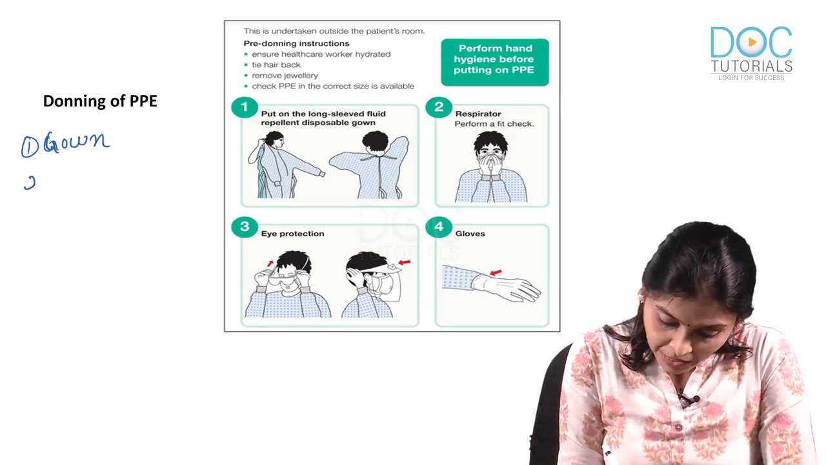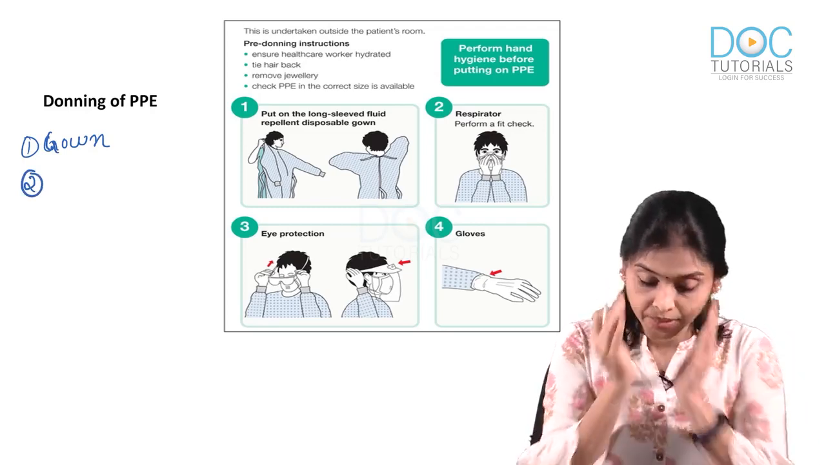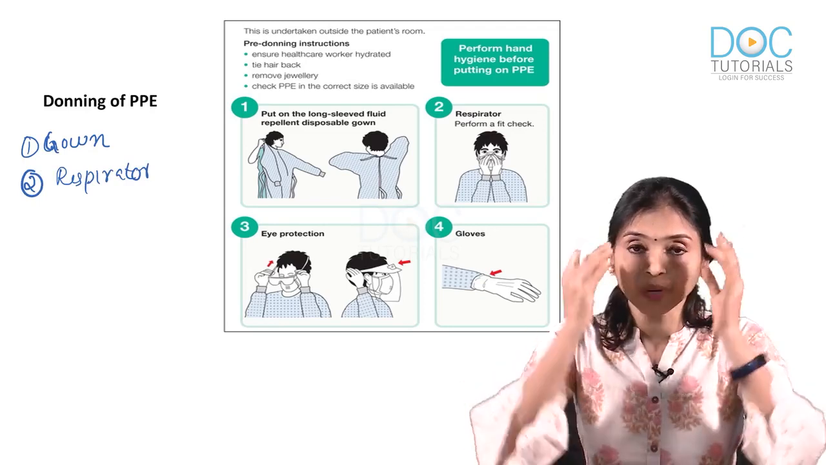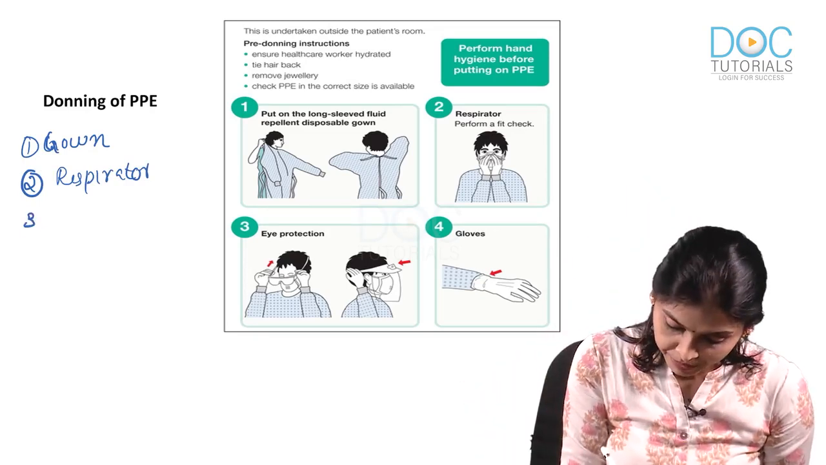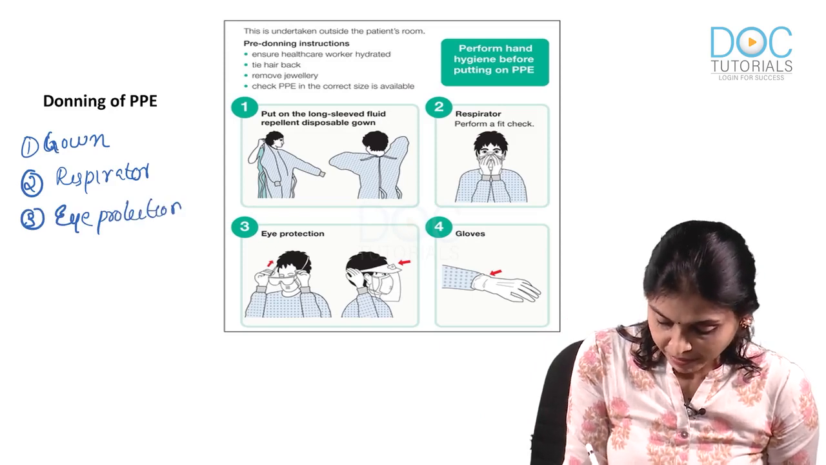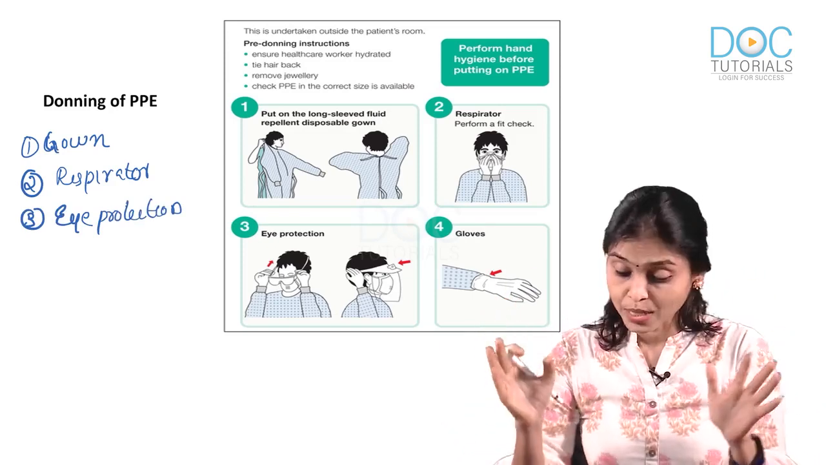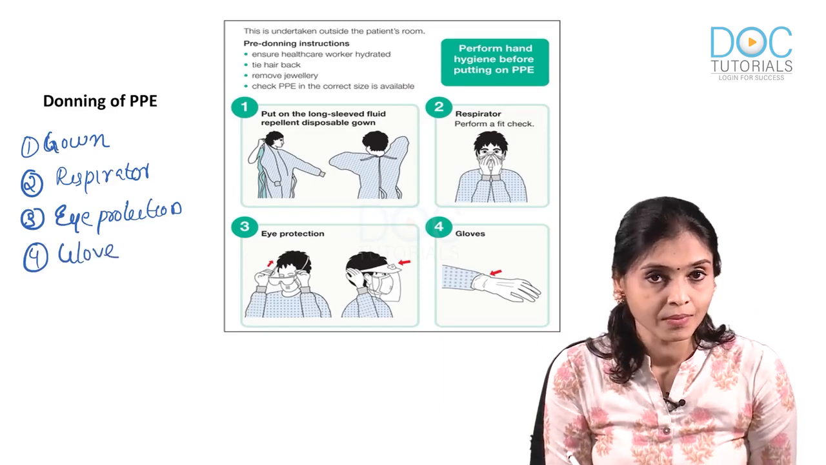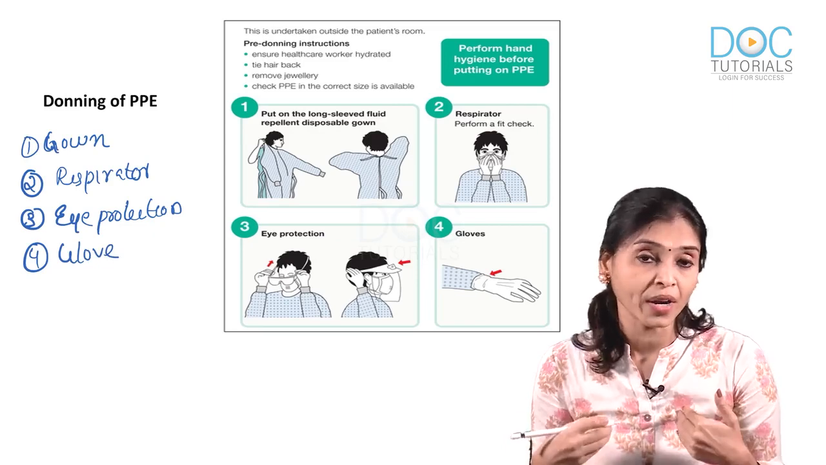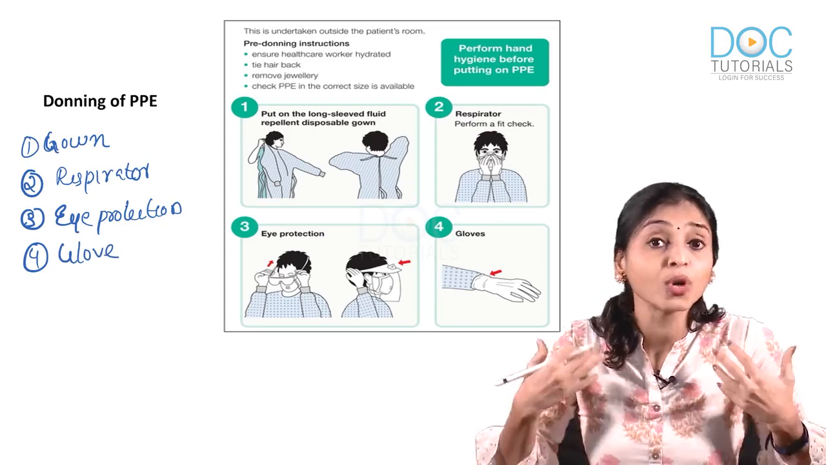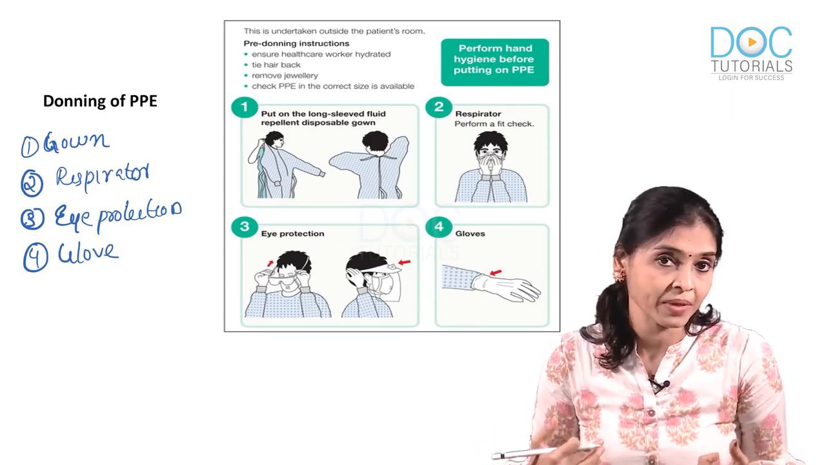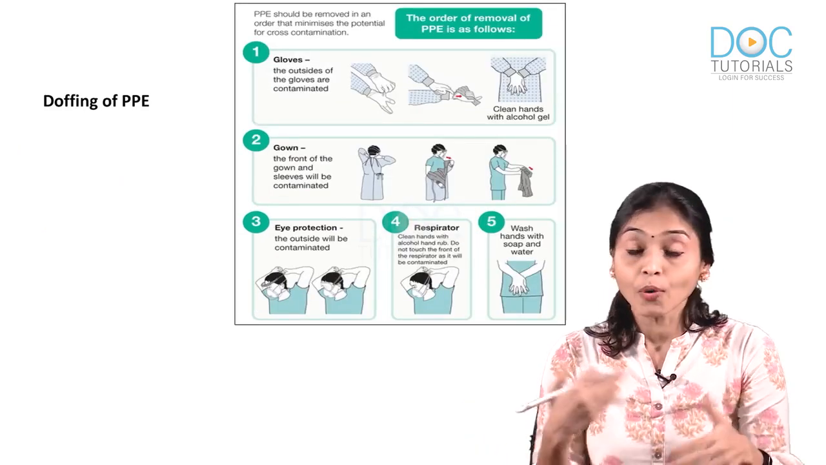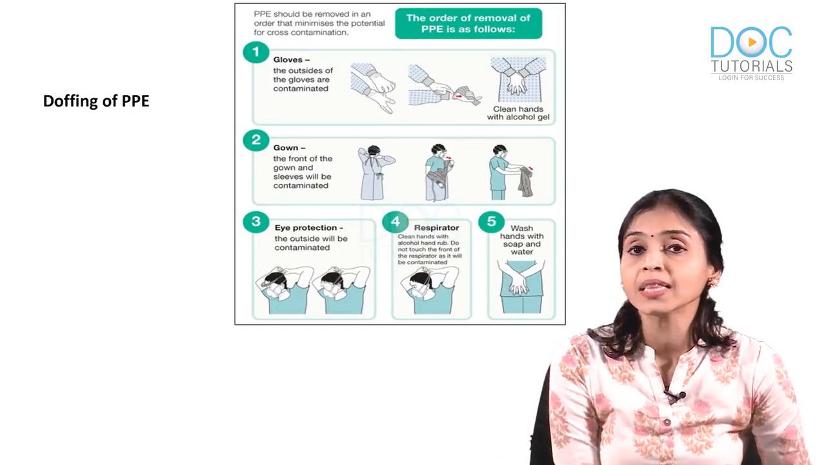Then, after putting gown, put on your respirator. After that, protect your eyes, so this is eye protection. Still, your hands are not clean, so you put the glove last. Okay. So, this is the order of donning. By the way, what do you mean by donning? Donning means putting on PPE, personal protective equipment, and the opposite of that is doffing. That means, how do you remove your PPE after seeing the patient?